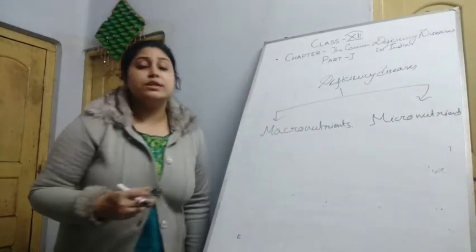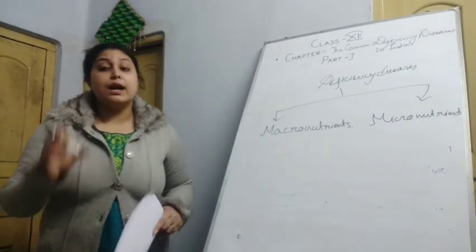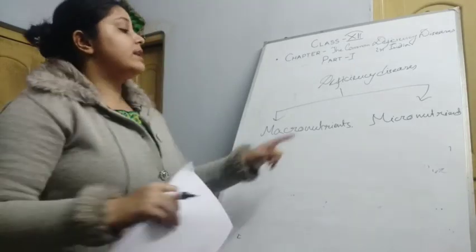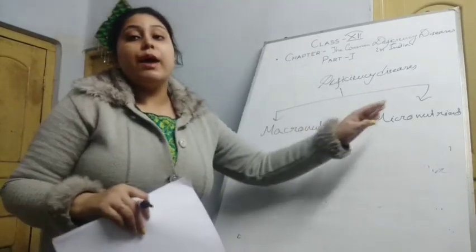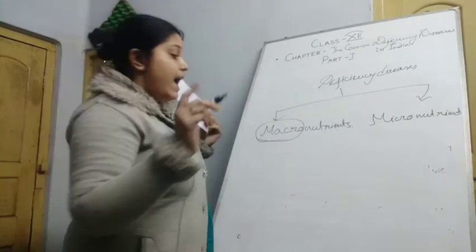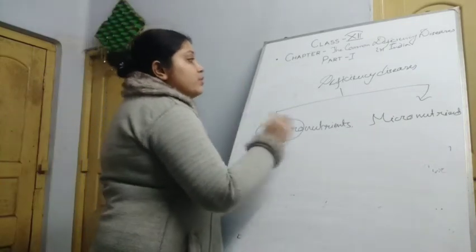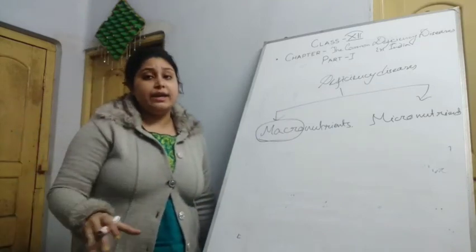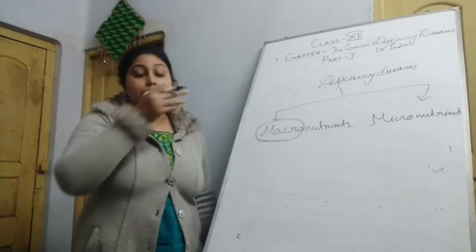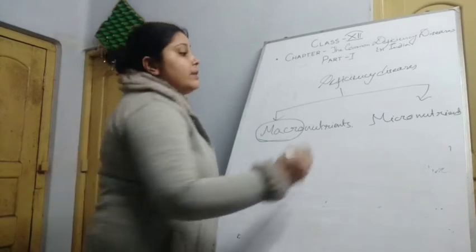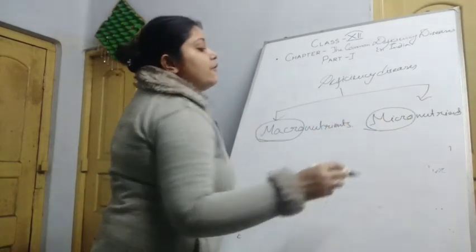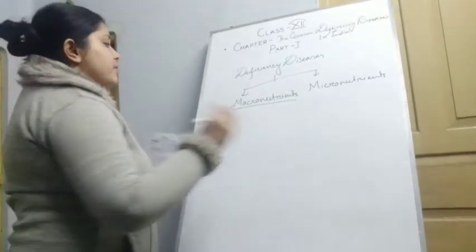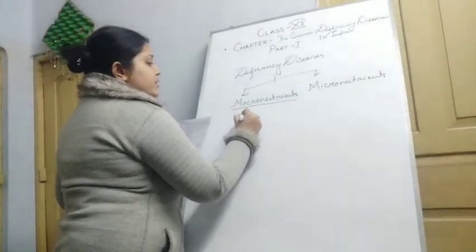So what are the macronutrients of our diet? The carbohydrate, protein and fat are the macronutrients of the diet, and the vitamins and minerals are the micronutrients of the diet. So as the name suggests, the macronutrient deficiency diseases are mainly due to the lacking in diet of carbohydrate, protein and fat, and the micronutrient deficiencies are mainly the lacking of vitamins and minerals. Today I will discuss mainly the macronutrients.